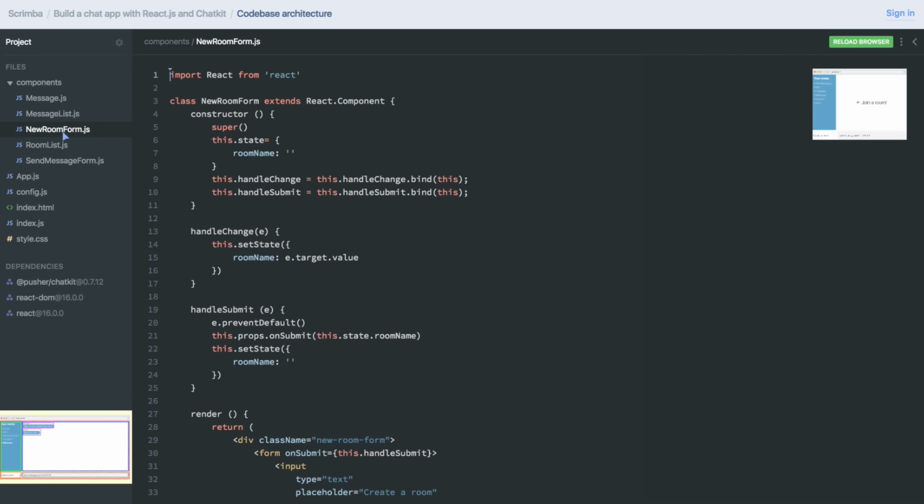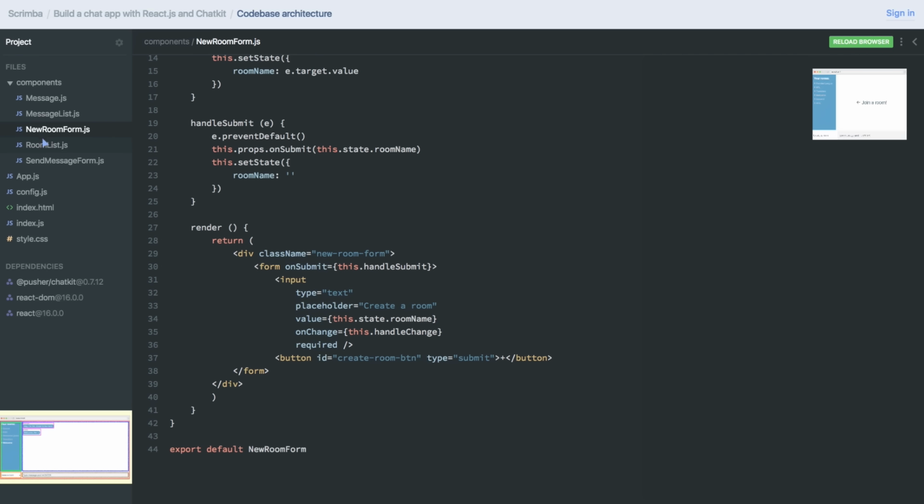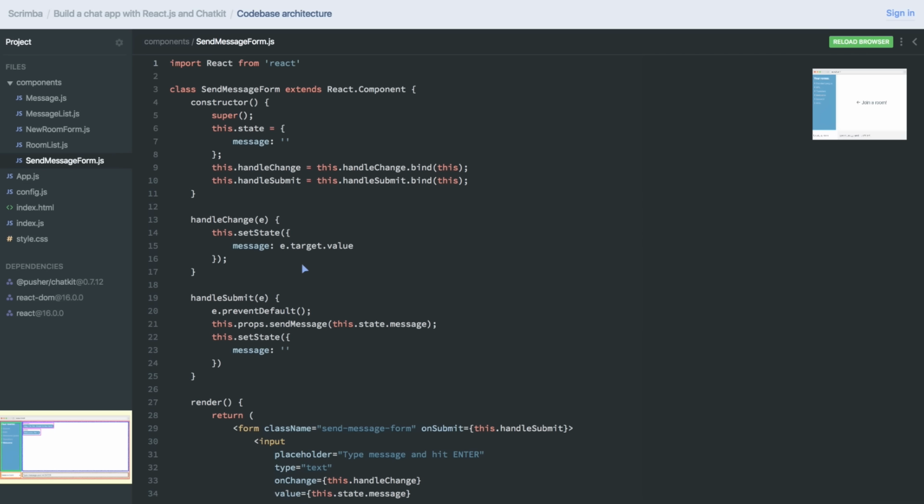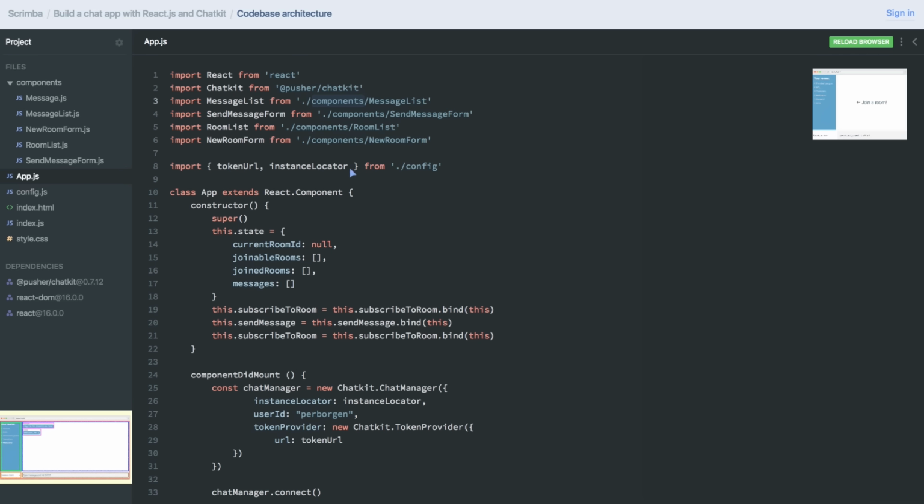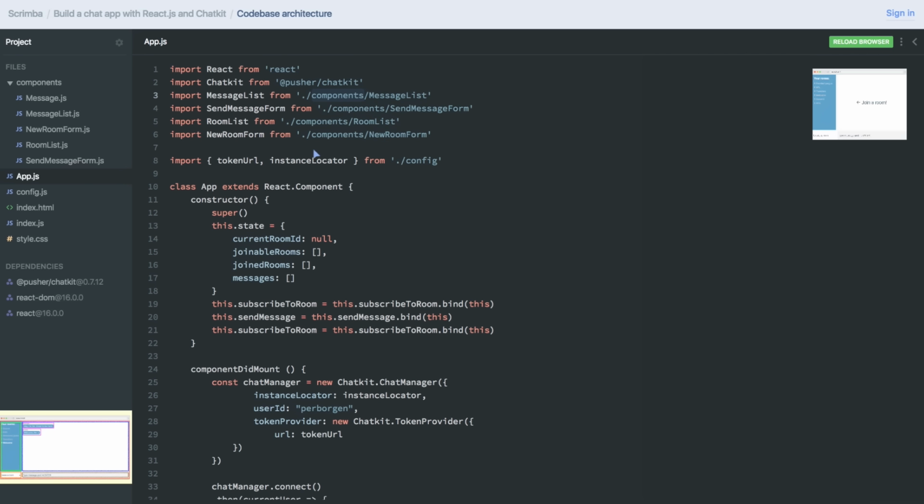We can also have a look at the NewRoomForm and the RoomList and the SendMessageForm. And as you might notice, all of these components are much smaller than the app component. And that is a very conscious choice, because we want the app component to be a so-called smart component, meaning it handles all the logic. It takes care of talking with the Chatkit API. As you can see, we've imported the Chatkit SDK up here. And it also takes care of handling all the data. That's done in the state here, which you'll learn a lot about in a few lectures.